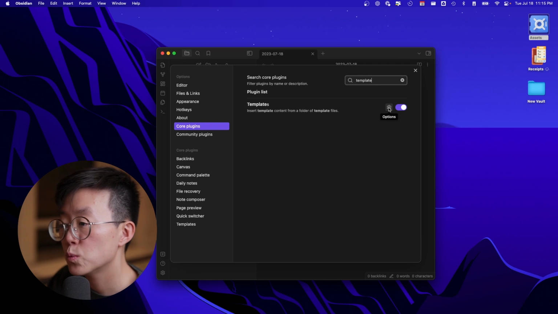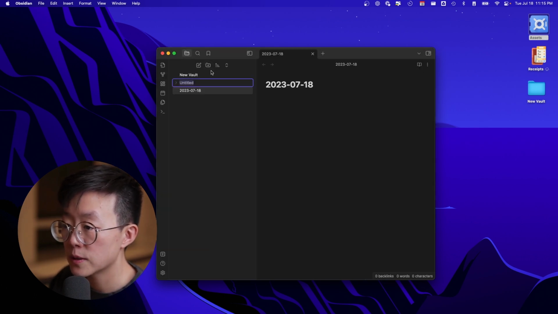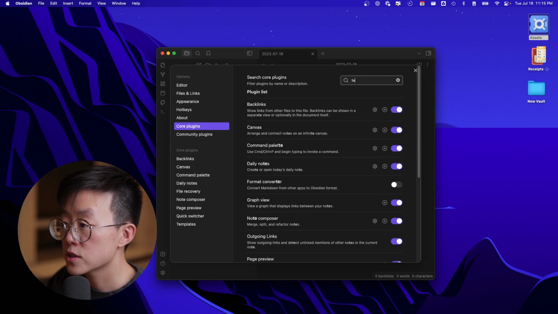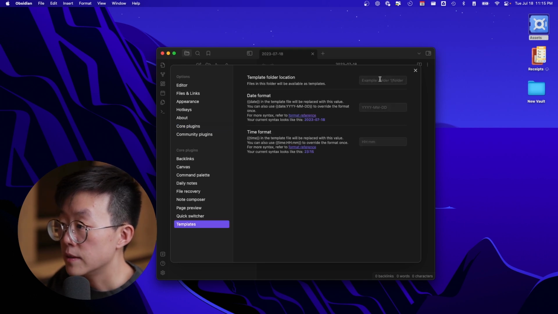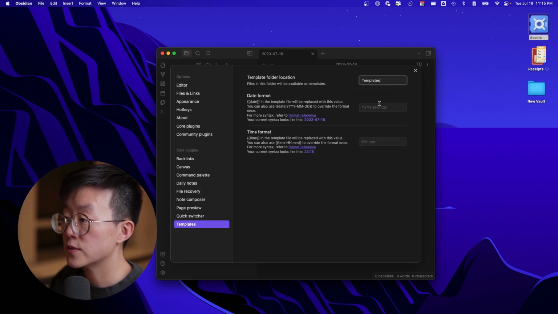You have to set up where to store your templates. So first, let's create a folder and call it templates. Then go back to the settings, search for the template plugin, click on the gear icon. Then you can choose the location of the templates.